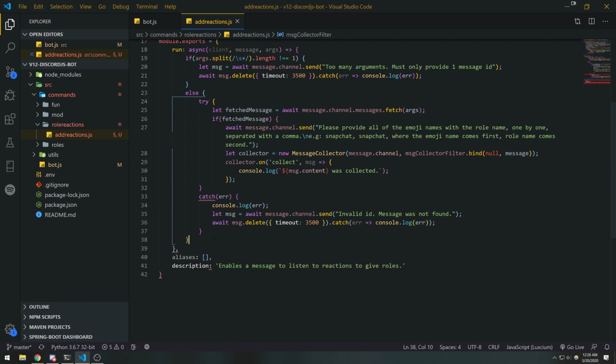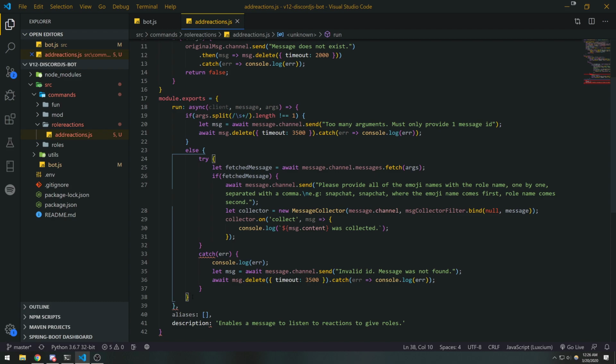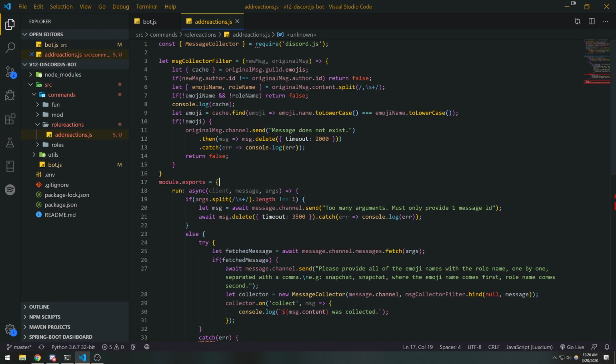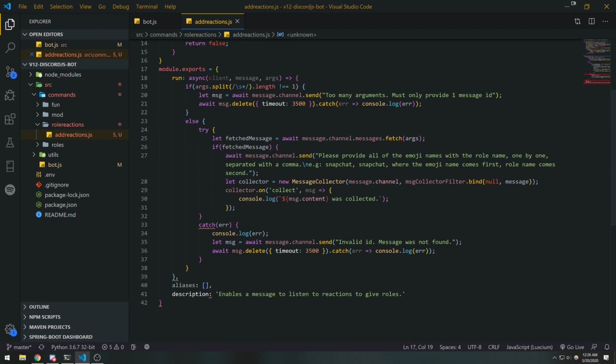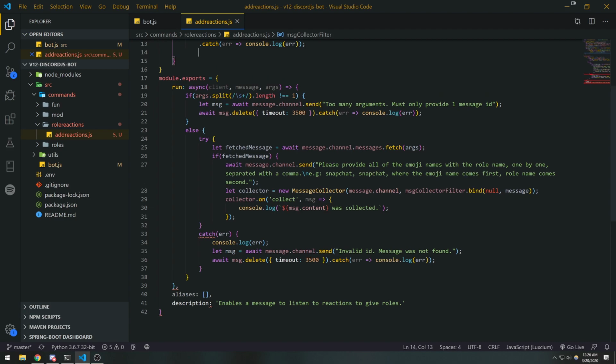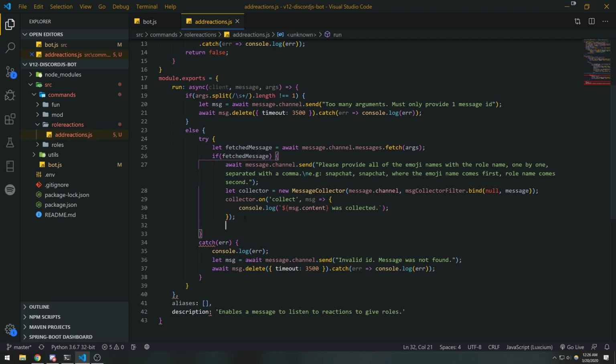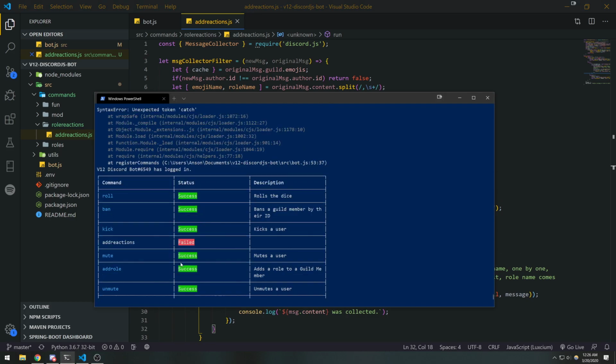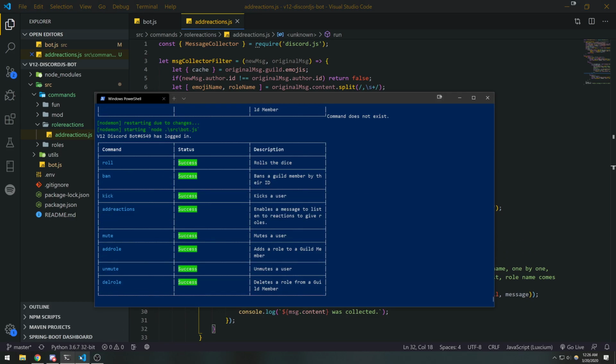Line 32. Did I mess something up somewhere? What did I do wrong? Just try. Oh, I must have accidentally deleted something. When did I delete that? I did not even recognize that. Okay. All right, there we go. That should work.